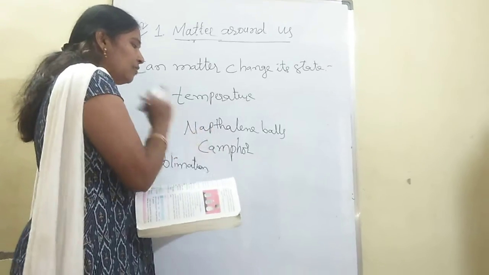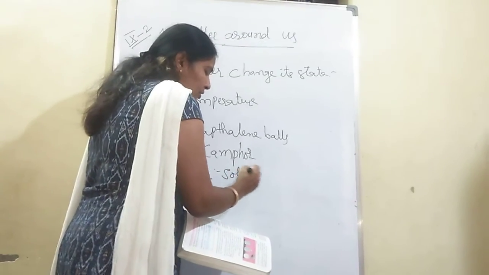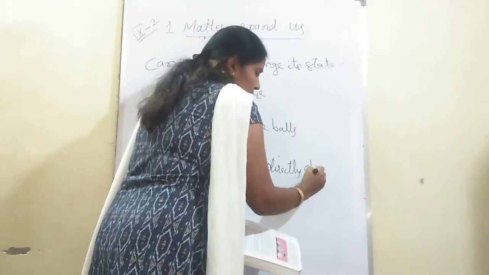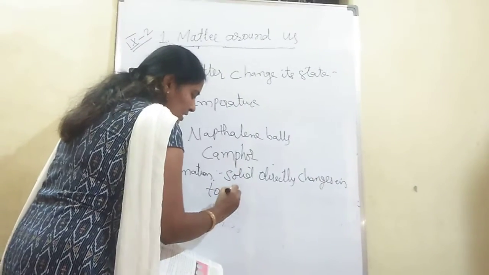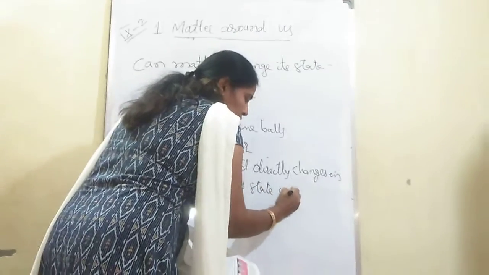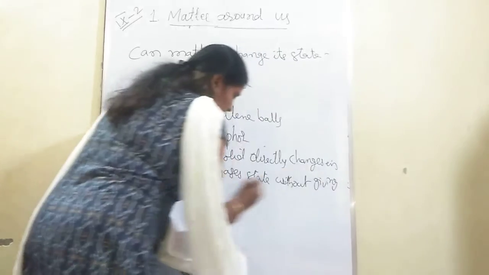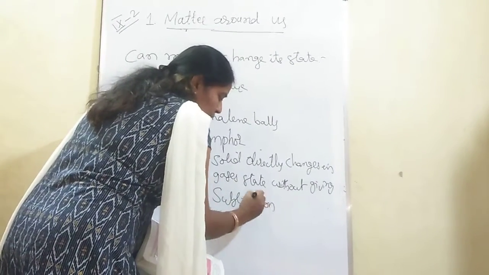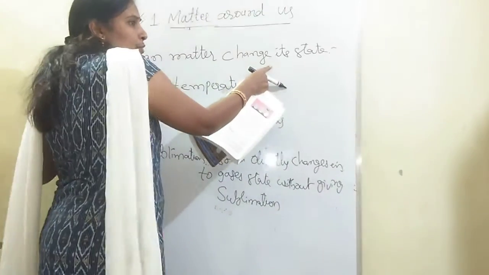So naphthalene balls and camphor change directly from solid into the gaseous state without giving liquid, which is known as sublimation. Sublimation is the most important definition for 1 mark, and important for plants also.